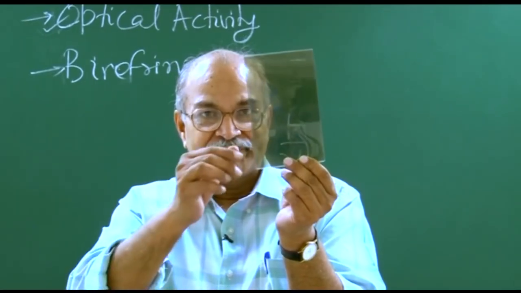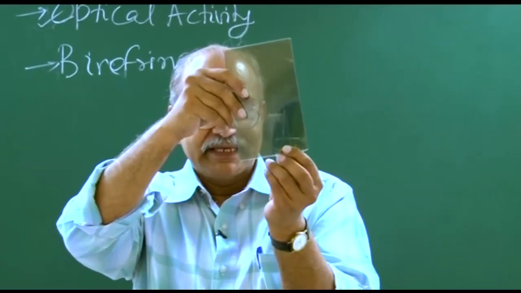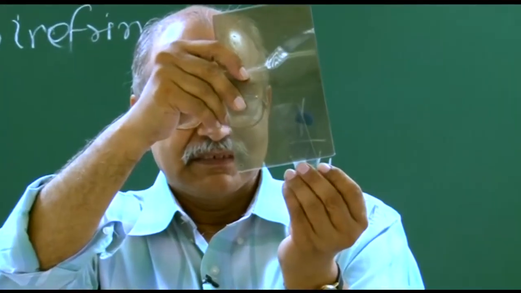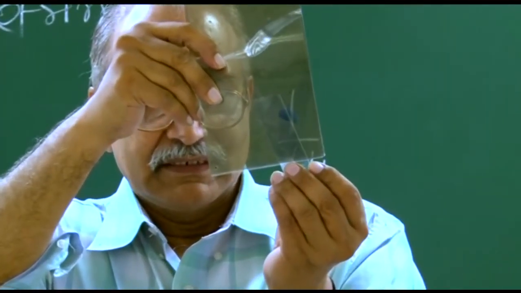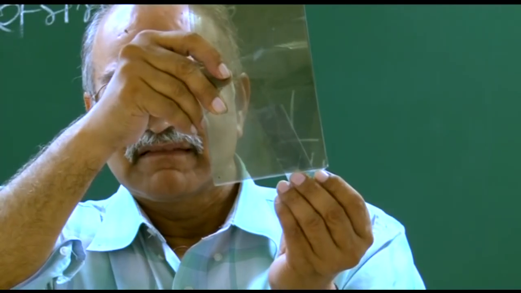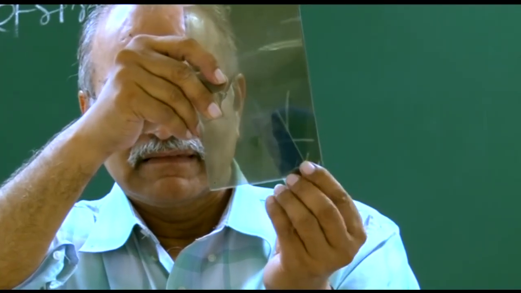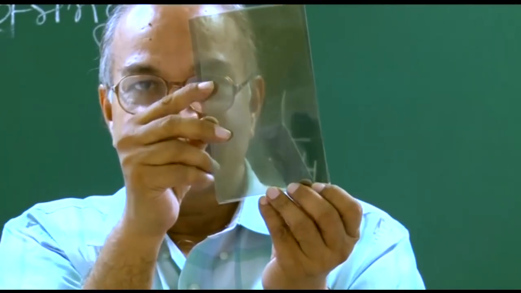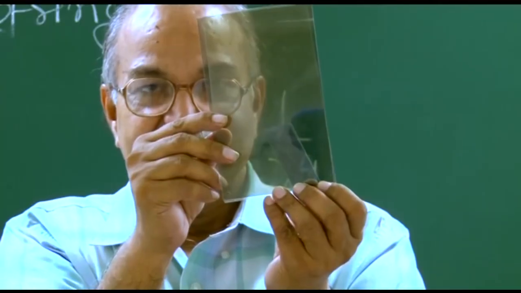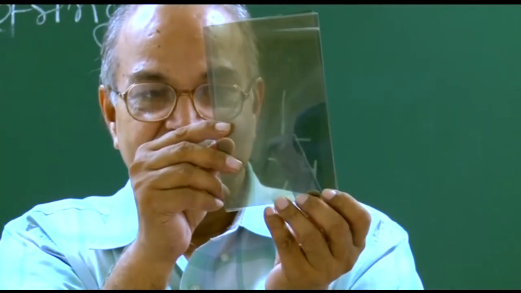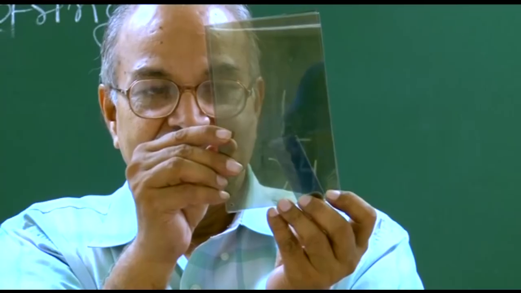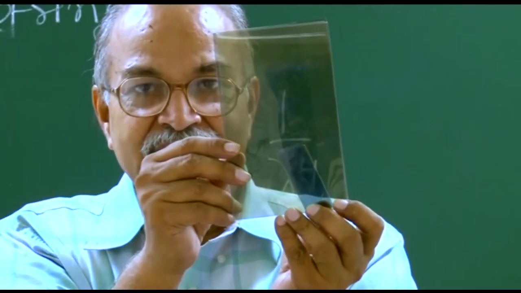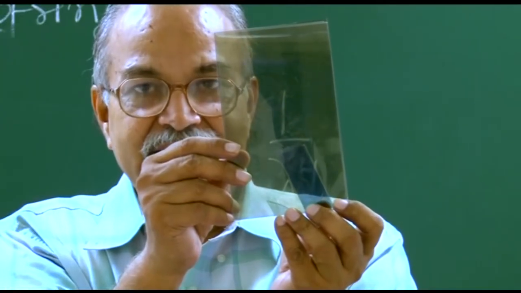And now I am rotating this glass slide and see what happens. The glass slide is at some angle with the edges of the polarizers, and you can see the color appearing in this slide.